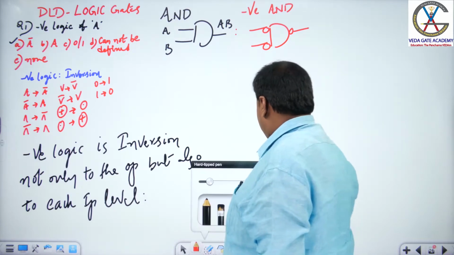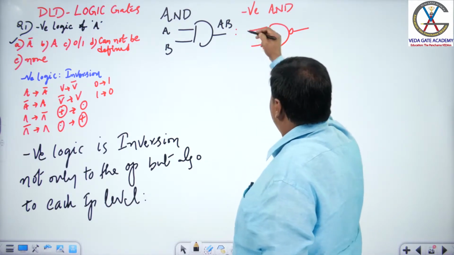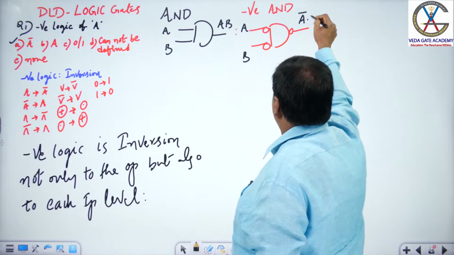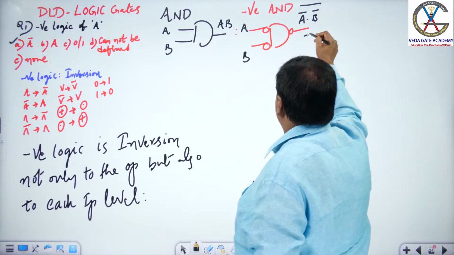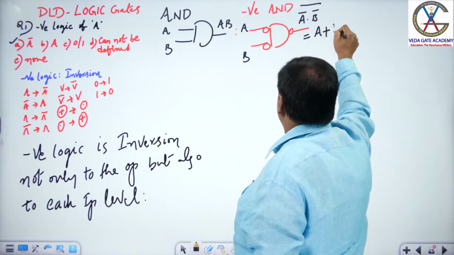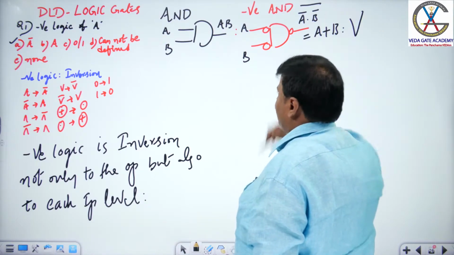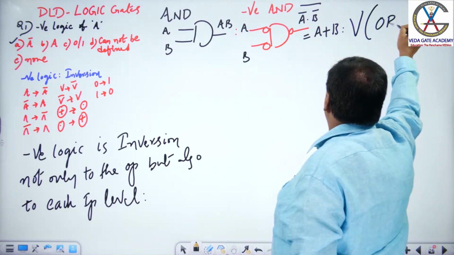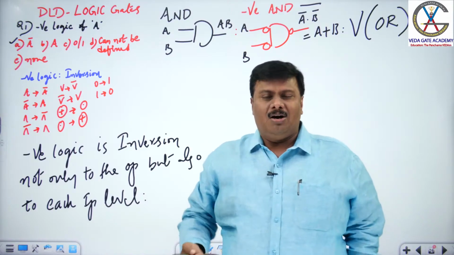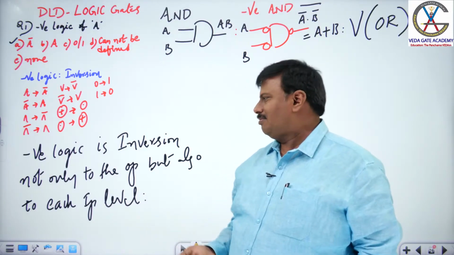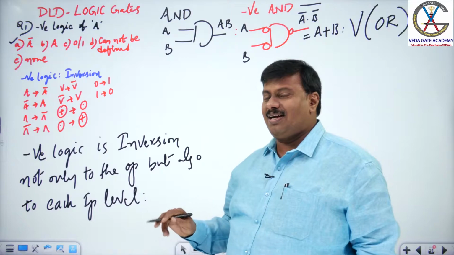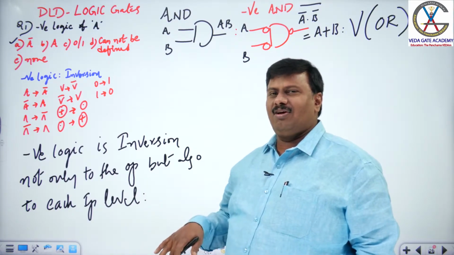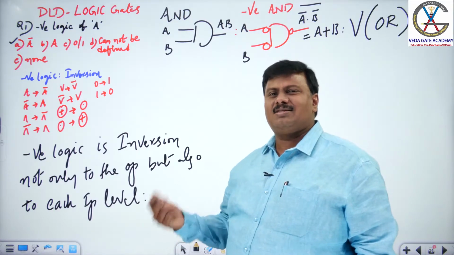In this way, the output we get is A bar into B bar, whole bar, which is equal to A plus B. It is an OR expression. So AND in negative acts like OR. Similarly, OR in negative will act like AND. Previously, you felt AND inversion, NAND, is negative logic. No. AND negative logic is OR. OR negative logic is AND.